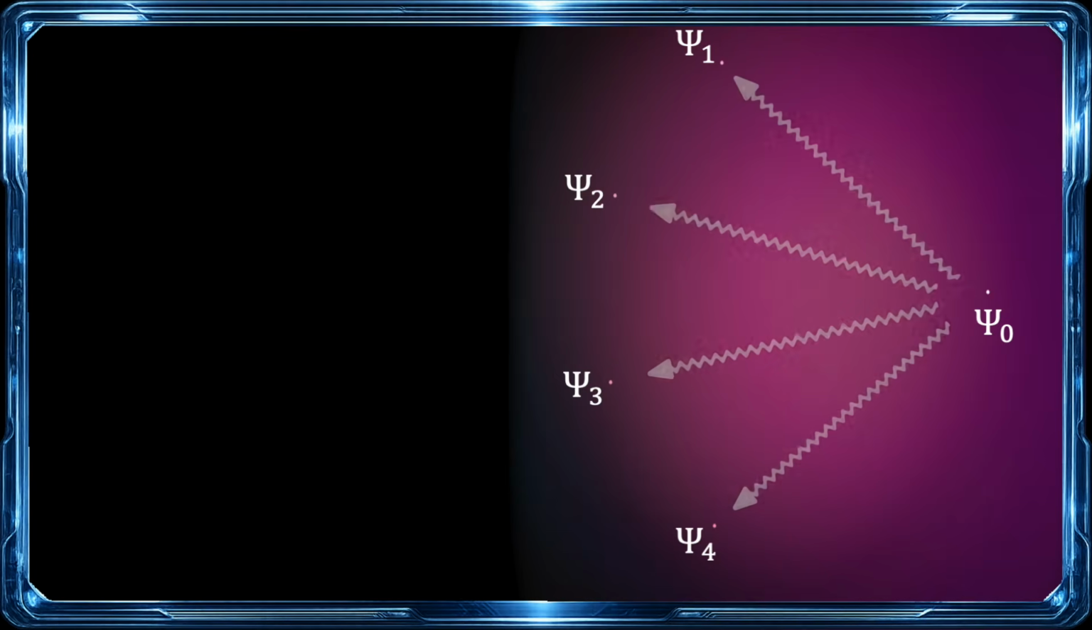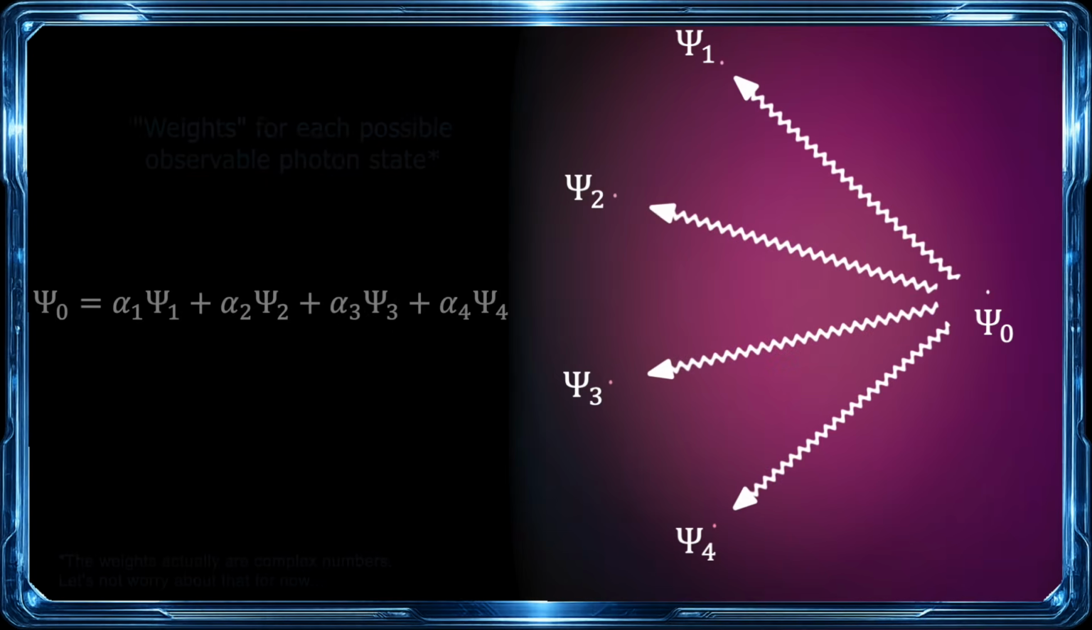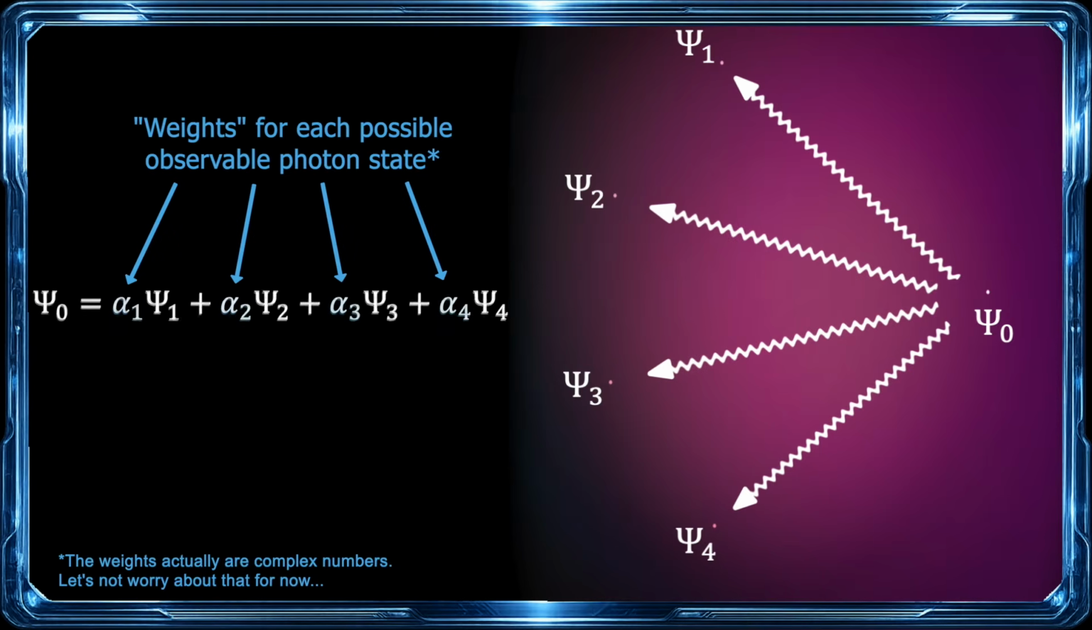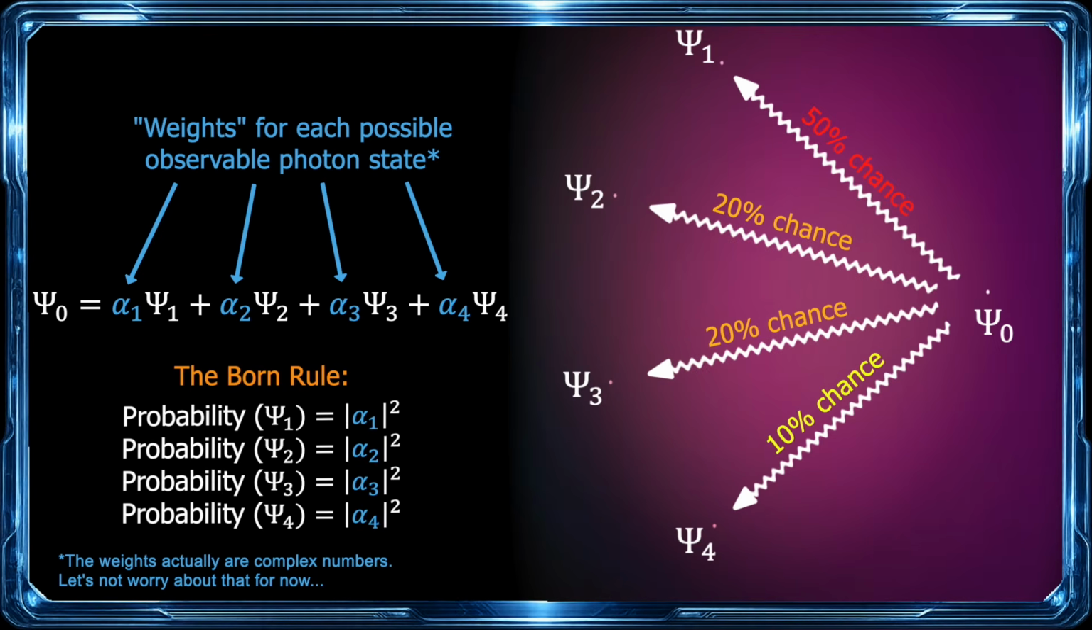And in our example, let's call psi1, psi2, psi3, and psi4 the states in which the photon could be upon next measurement. The current state psi0 can be expressed as a weighted sum of all possible next observations. And to calculate each probability to reach each receiving atom, the Born rule says it is equal to alpha1 squared to reach state psi1, alpha2 squared to reach state psi2, and so on. But why the square of the weight?